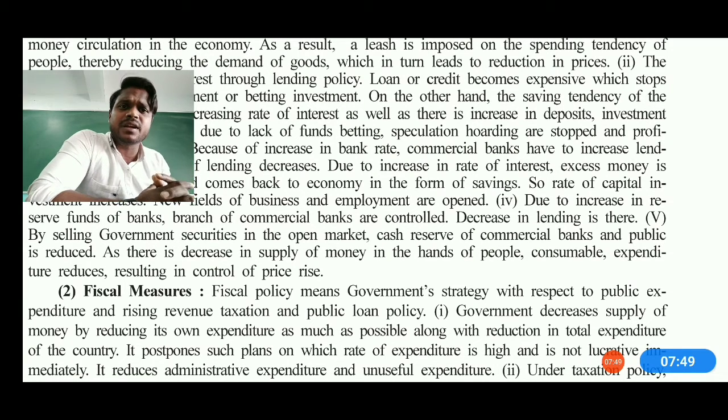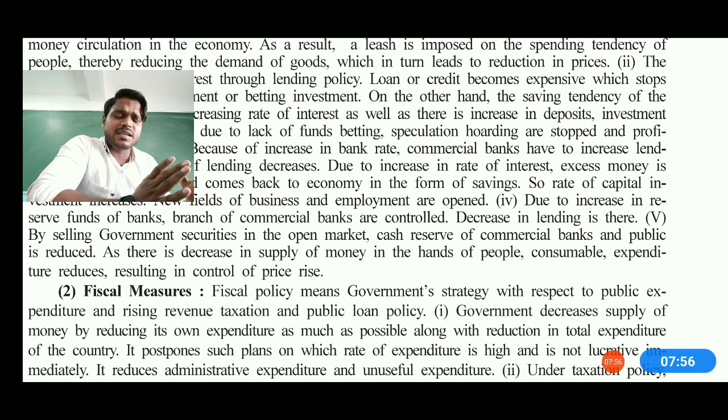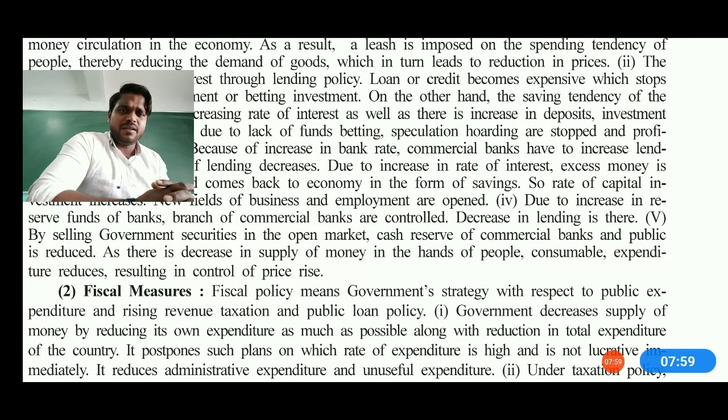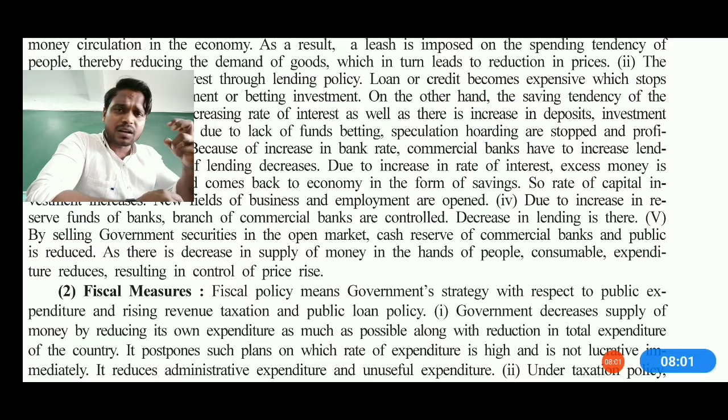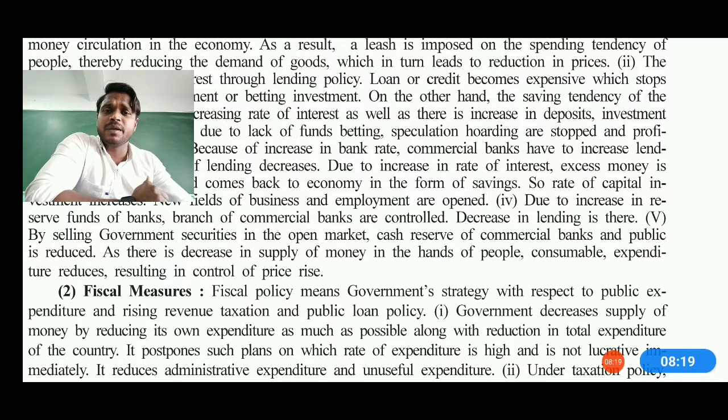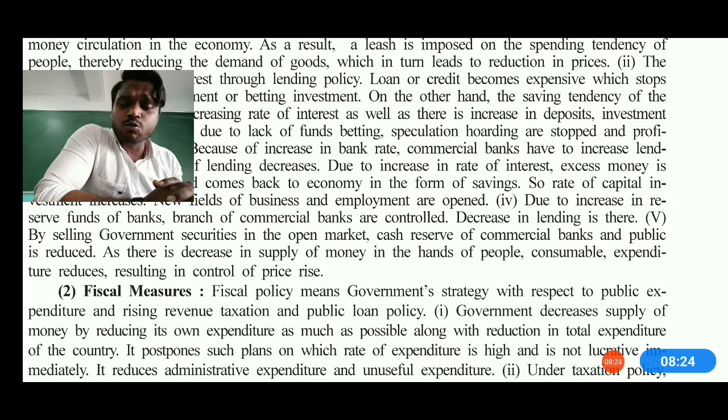Now see, RBI is doing one kind of thing. Due to an increase in the rate of interest, excess money is refunded back to the banks, and somehow the money is utilized in the area where it is actually needed. As well, the RBI says that if we increase the policy of giving interest, giving a proper rate of interest, people will be motivated to come together and put their money inside a bank. It means that RBI thinks about how to control money.